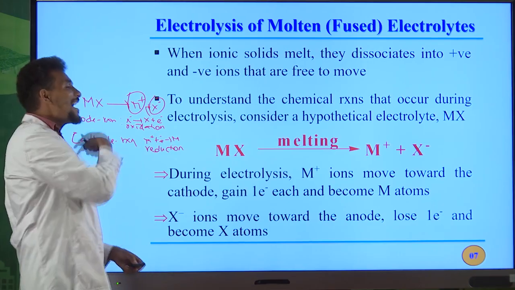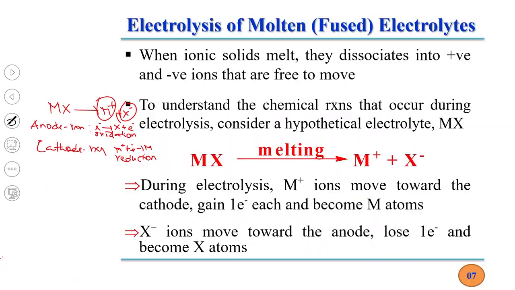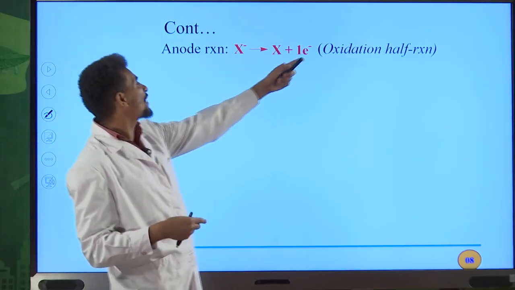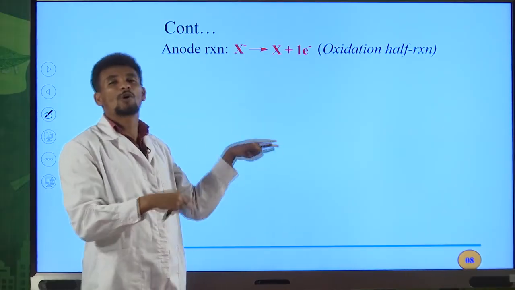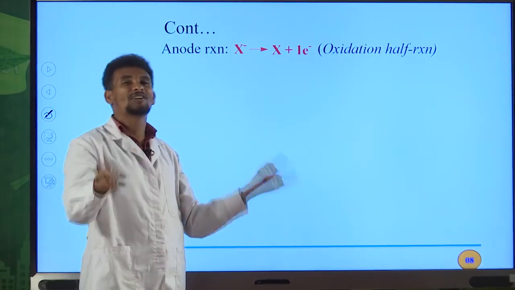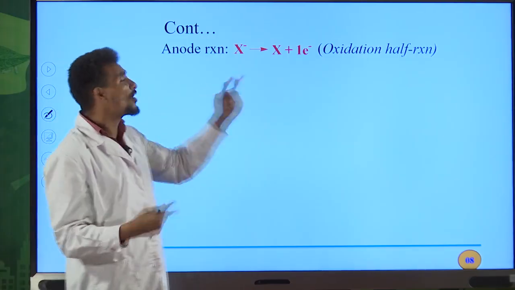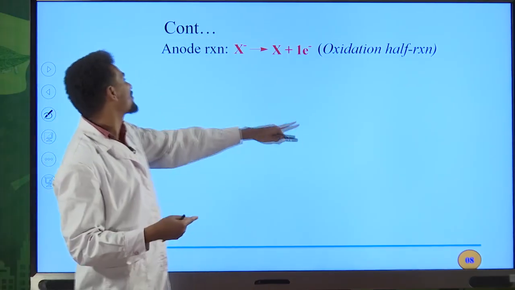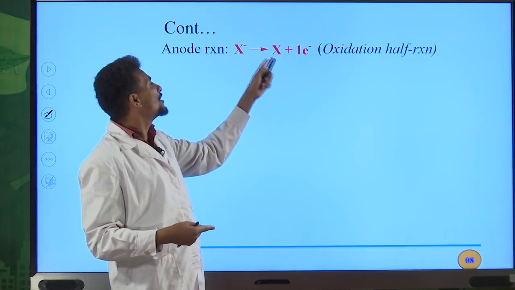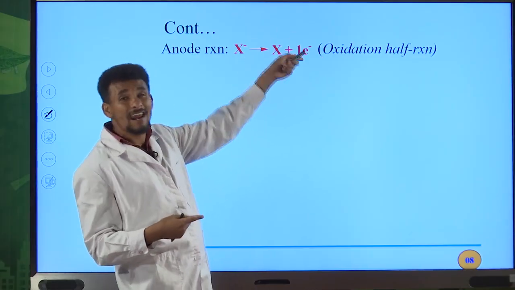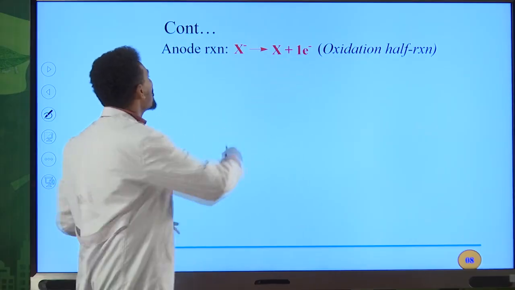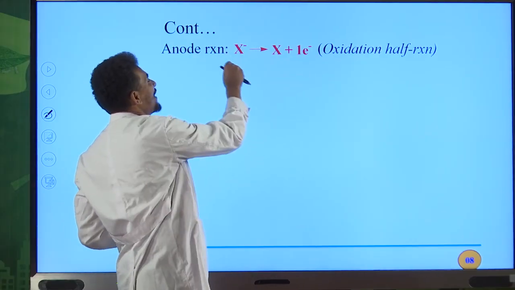So we can write this half reaction in this way. This is the oxidation half reaction. It is a reaction that occurs on the anode, because I told you that anode is the electrode where oxidation occurs. Therefore, X minus gives X plus one electron. One electron must be added here to balance the charge, because here we have negative 1.